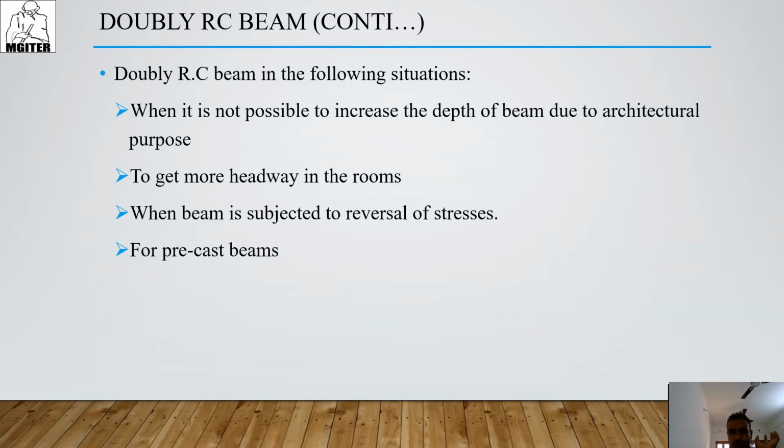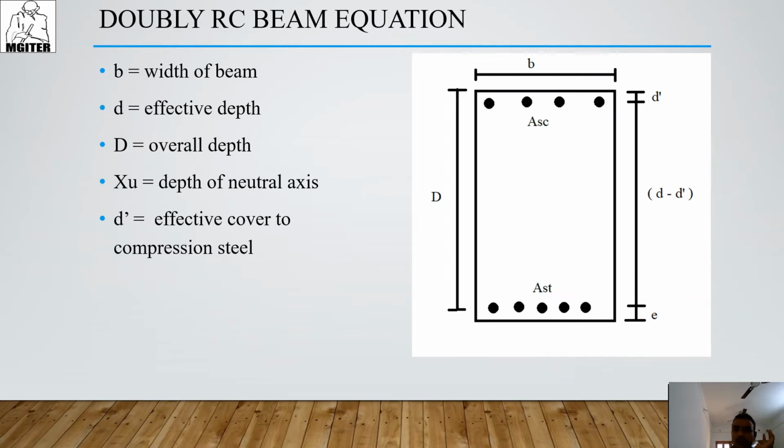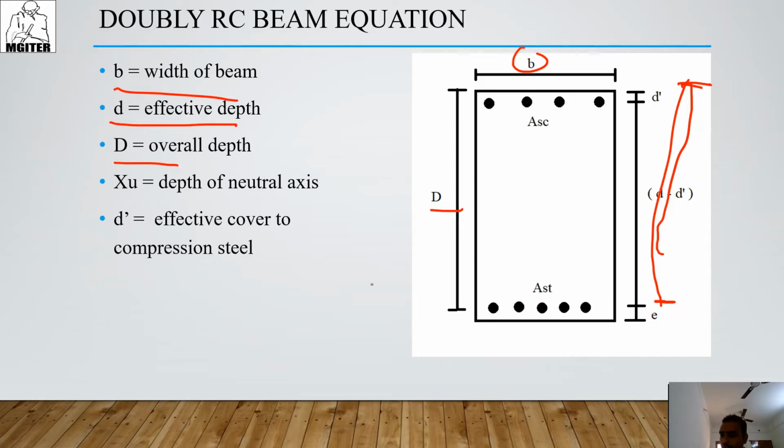Understood? Simple logic. There are some equations here. Here is a WRC beam. B is the width of the beam, d is the effective depth, and capital D is the overall depth. Look here: depth, width, then effective depth from here to here. Then after that, Xu, the depth of the neutral axis.